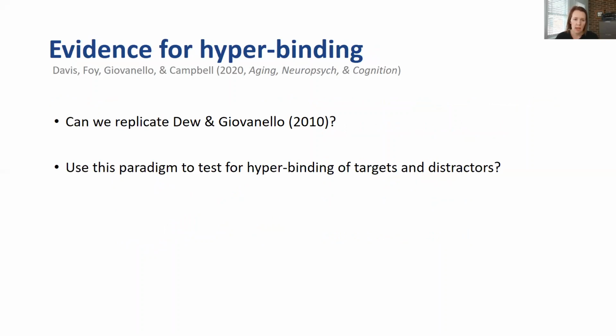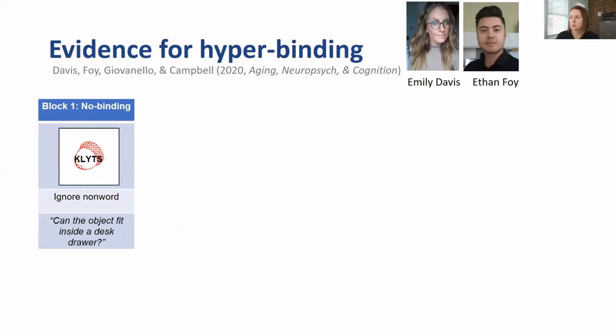So we recently adapted this paradigm to first of all see if we could replicate the effects of Do and Giovanello. And we also wanted to test for hyperbinding of targets and distractors in this new implicit memory task. This is work that was led by Emily Davis, a grad student in my lab, and also Ethan Foy, who is an honors thesis student.